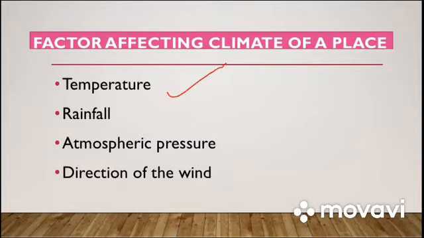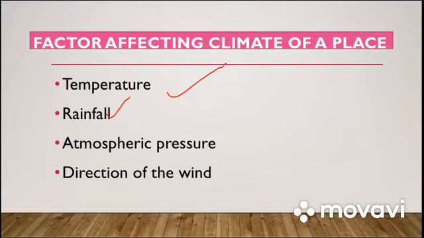The places which are below the Tropic of Cancer get direct rays, so more temperature there. Places which are above will be getting less temperature. So the amount of temperature a place gets also affects the climate of a place. Got it? Then second is the rainfall.